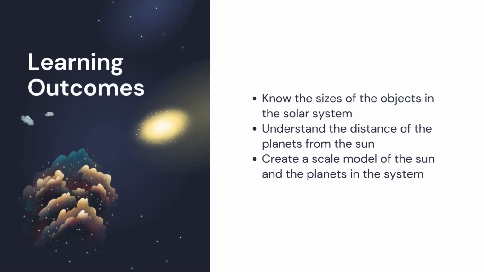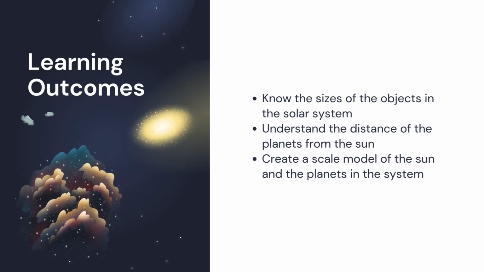Learning outcomes. Know the sizes of the objects in the solar system. Understand the distance of the planets from the sun. Create a scale model of the sun and the planets in the system.